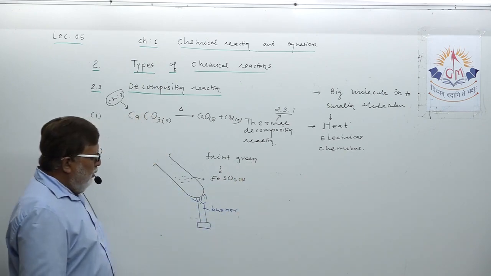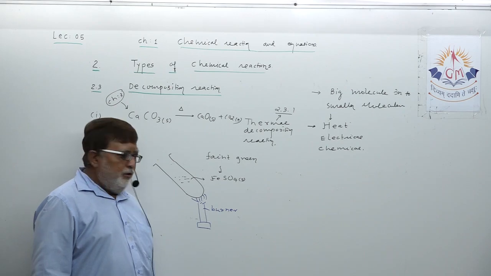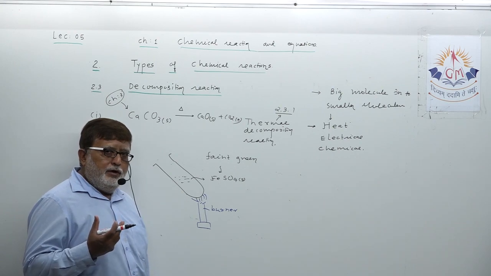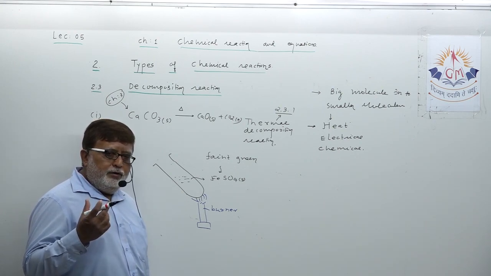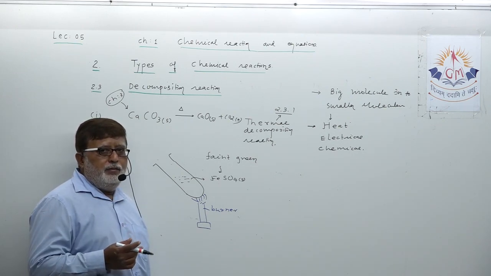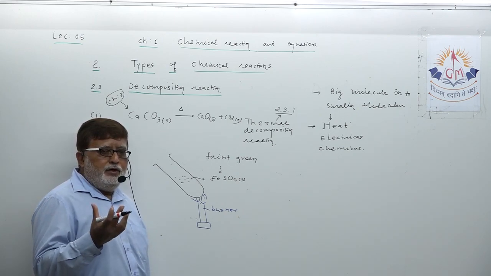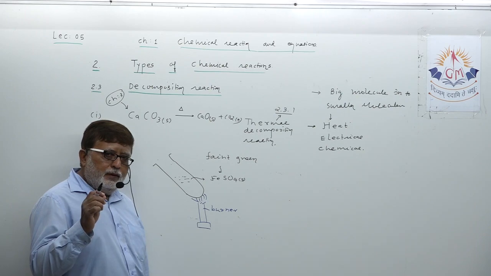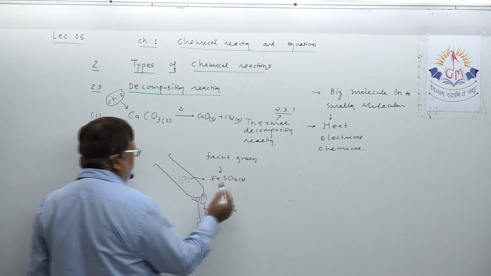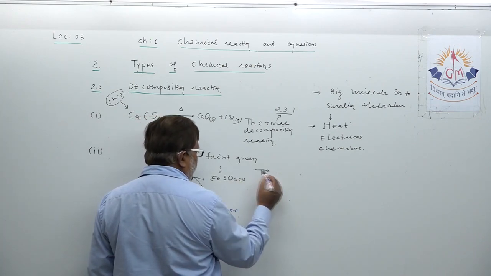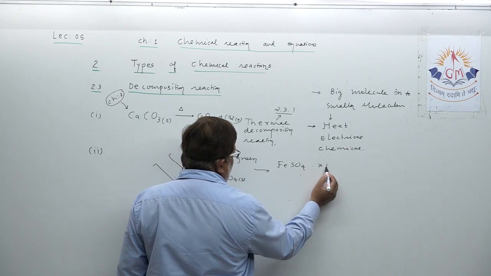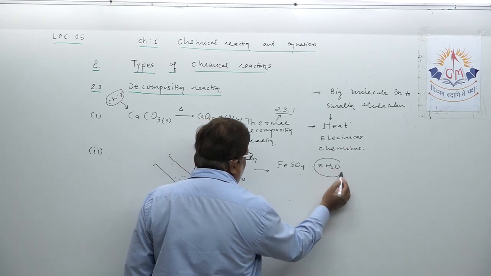What you will observe during this chemical reaction, when you heat ferrous sulfate, is that its faint green color disappears. At the start of the experiment, when you start heating ferrous sulfate slowly, its faint green color disappears. Why does it happen, dear student? If I write the correct formula of ferrous sulfate, it is FeSO4.7H2O.